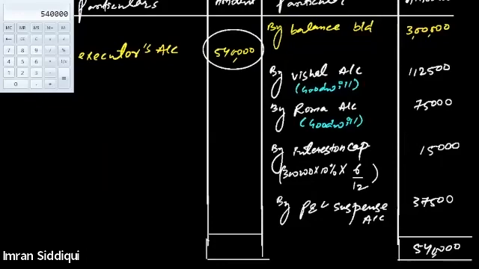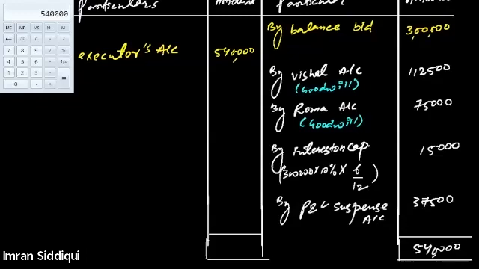After transferring it to the executor account, we need to pay the due amount to the executor only. Since the partner is already dead, we cannot make payment to the deceased partner. Any payment needs to be made to the executor only, right? And therefore, we make an executor account.